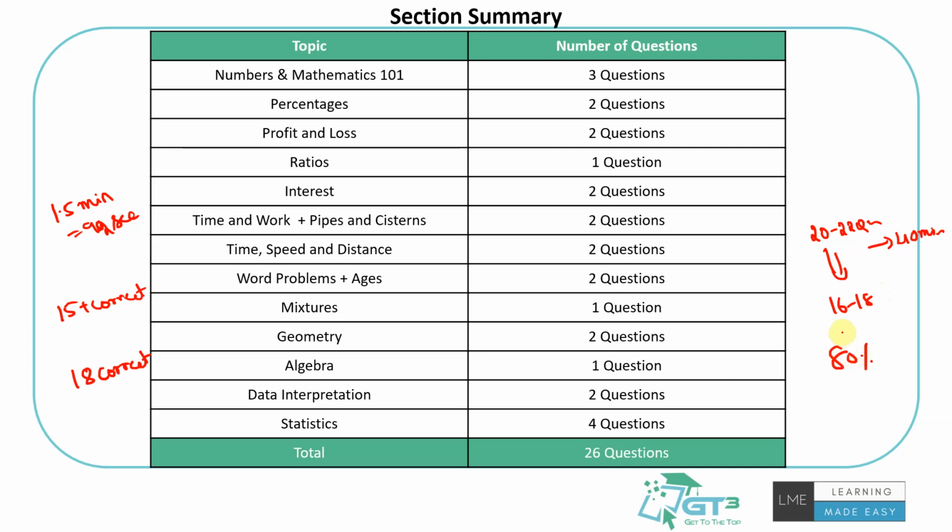I always prefer, in quant, I think it's very much feasible to get higher accuracy, right? This is what I mean when I say attempt, not with poor accuracy, but with 80% accuracy, getting 22 correct, I think you are in a good attempt. So close to 2 minutes is what you're getting.